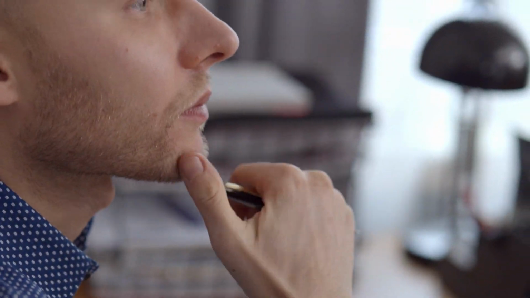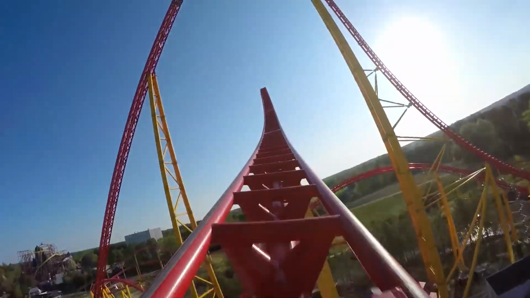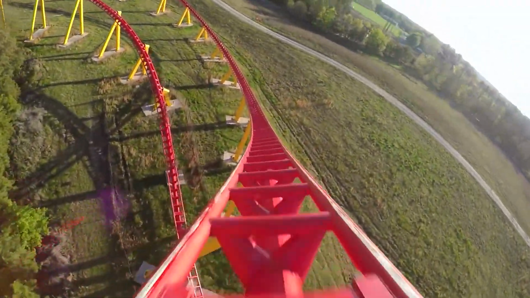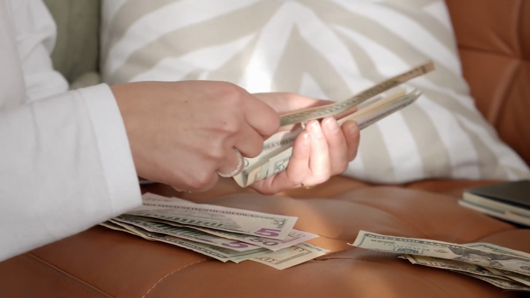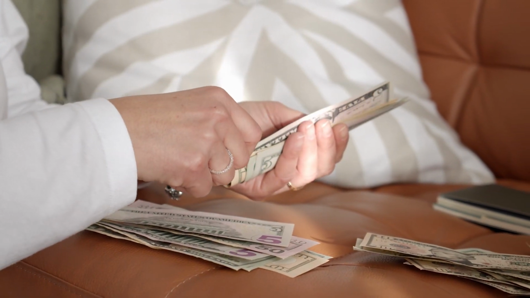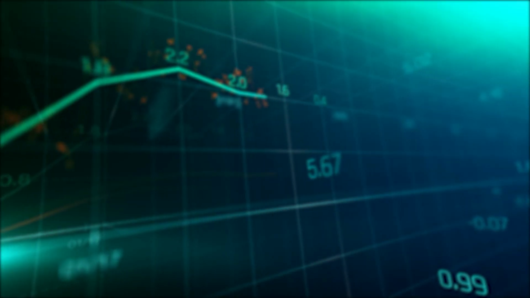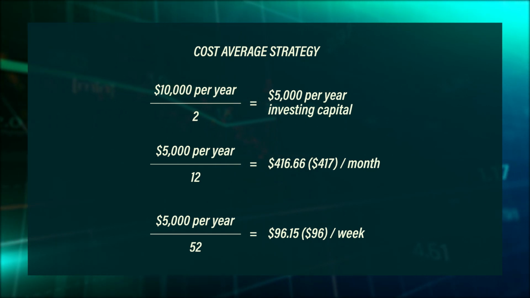So how do you do that? It's not explained or easily laid out on how to actually execute this through thick and thin. So, based on my experience, through the highs and lows, I've tested so many strategies, and I have found a way to cost average into positions that works best for me. The easiest way to express this advice is to break down how much money you can save per year. Once you have that figure, you'll set aside an amount you can invest and not touch, which is based on what you can save per year. For example, let's just say you can save $10,000 per year. Out of that $10,000, you can invest and store away half of it.